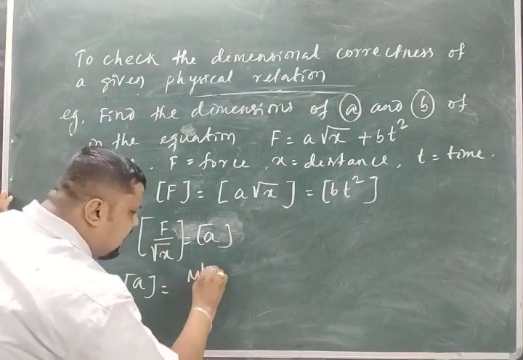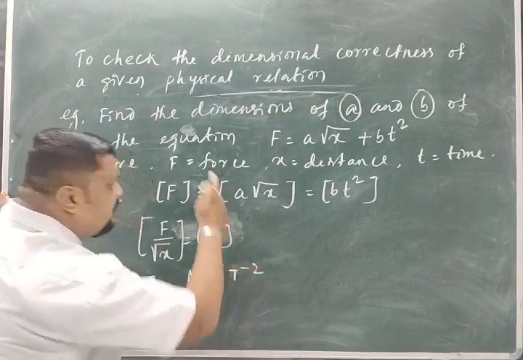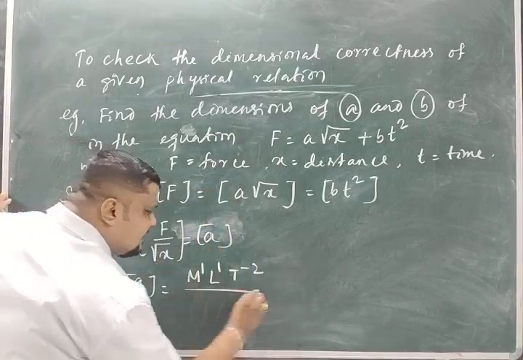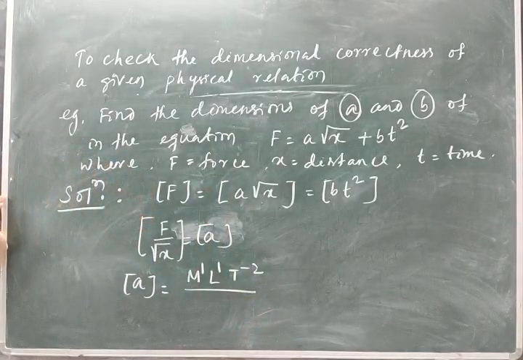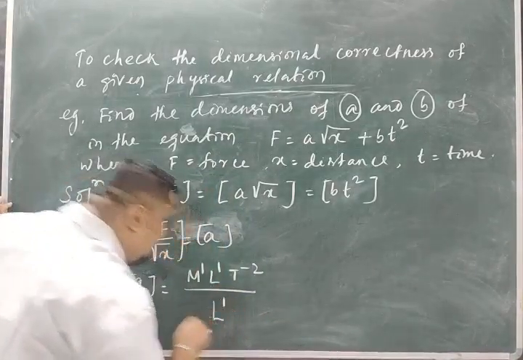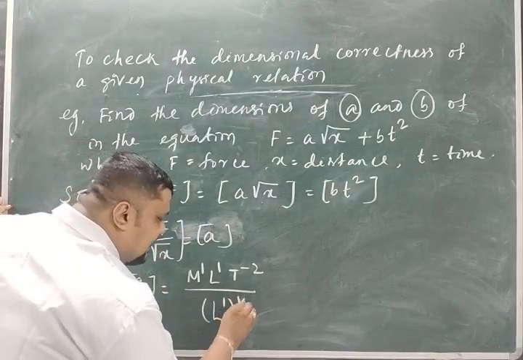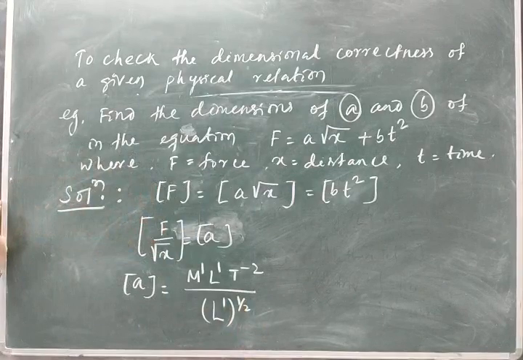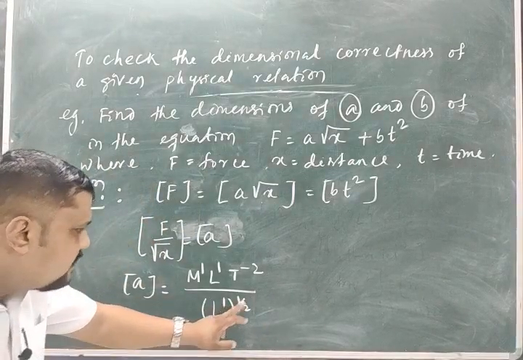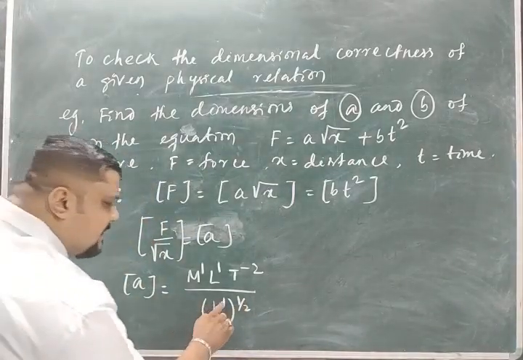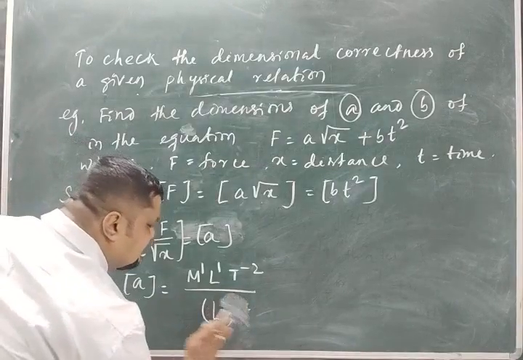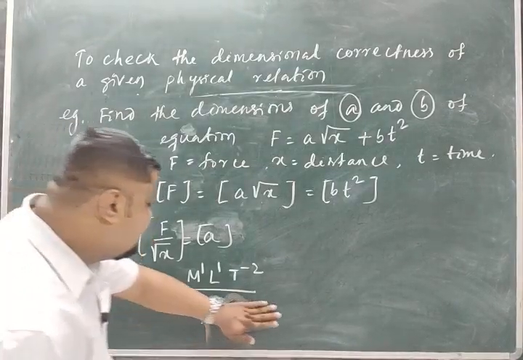Force, M1 L1 T minus 2, it is given. And what is x? x is the distance, L1, but root over means what? This is to the power half. So L1 to the power half is L to the power what? Half. So I can write this as L to the power half.